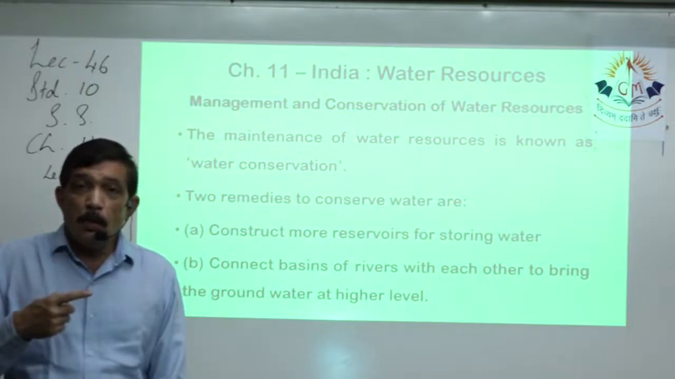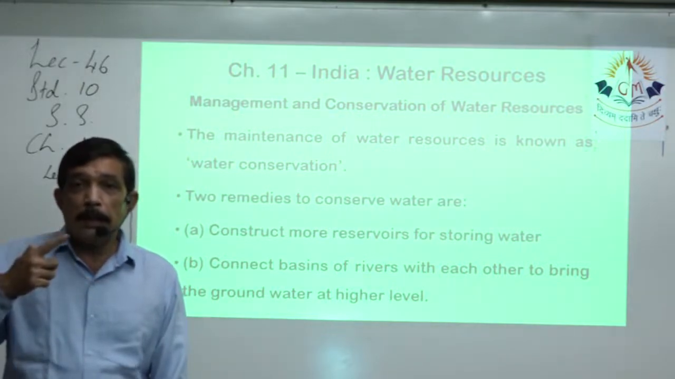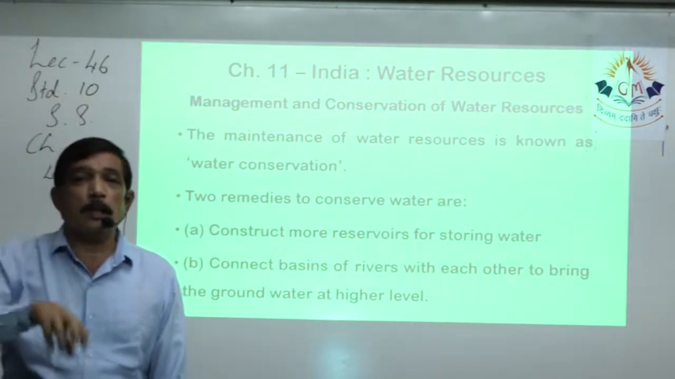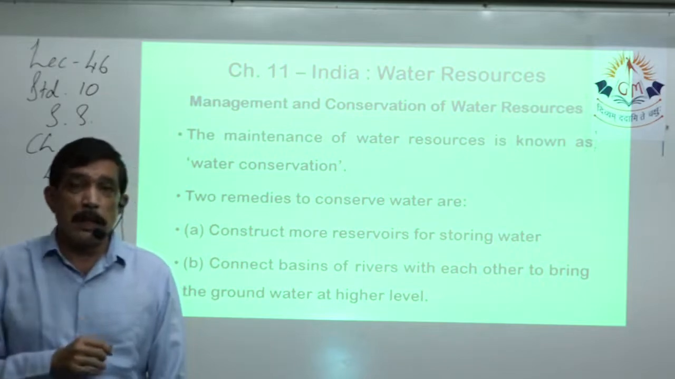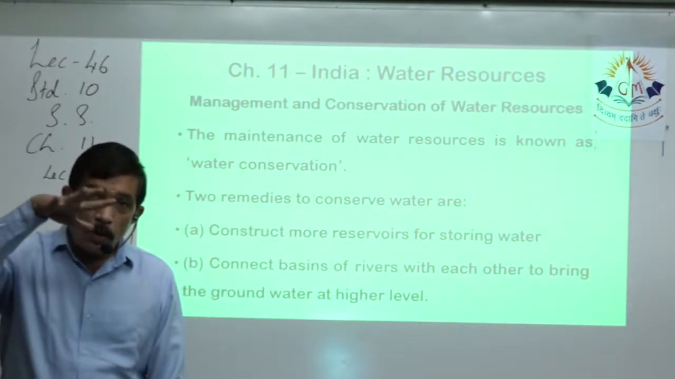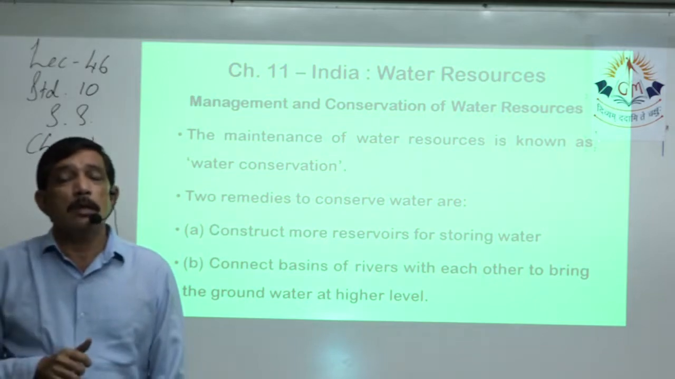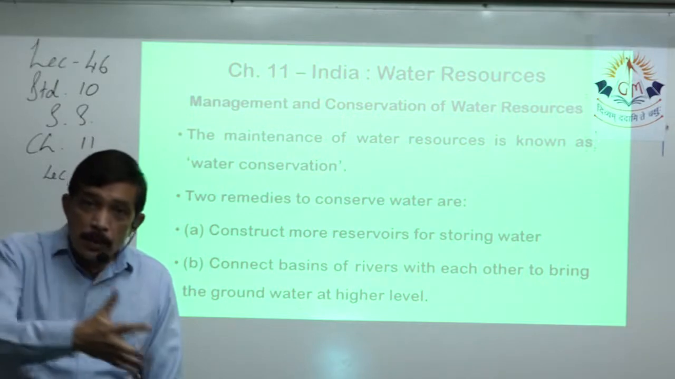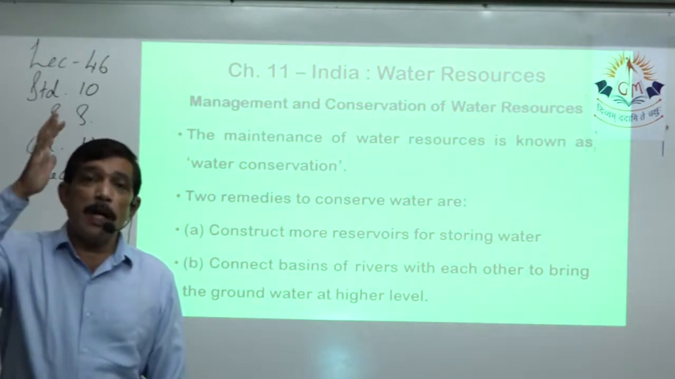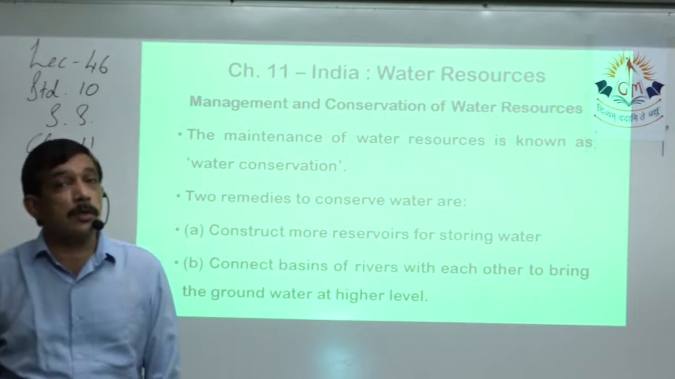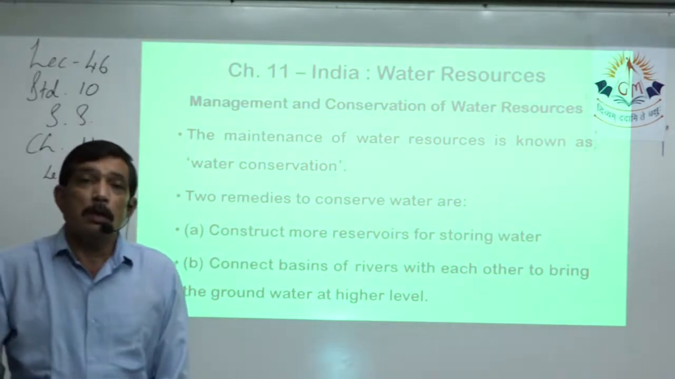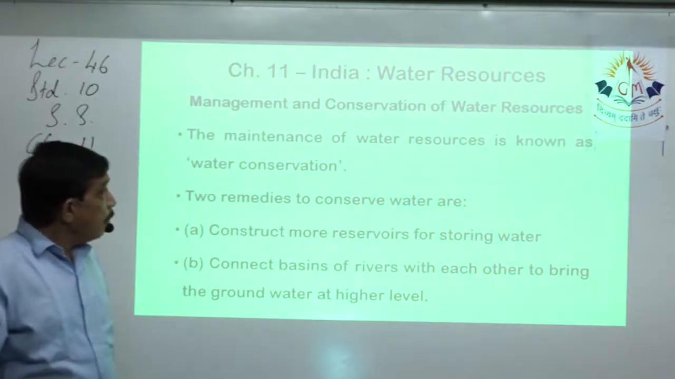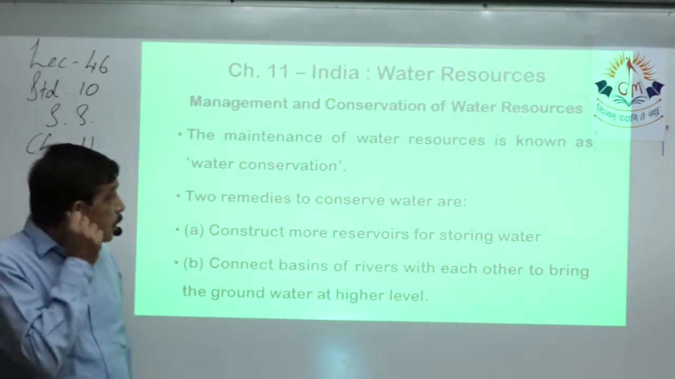By the cycle we mean not only the water cycle, that evaporation happens, the water vapor goes up, becomes clouds, and then again comes down as rain. We are not talking about that water cycle. Whatever water is collected on the surface, whatever groundwater is collected, that has to be used so that when rain happens, the fresh water can be stored again. So that is called water conservation. And maintenance of these water resources is very, very important.